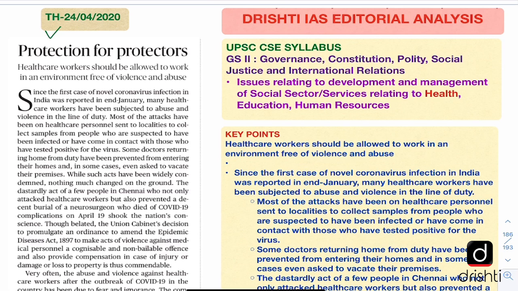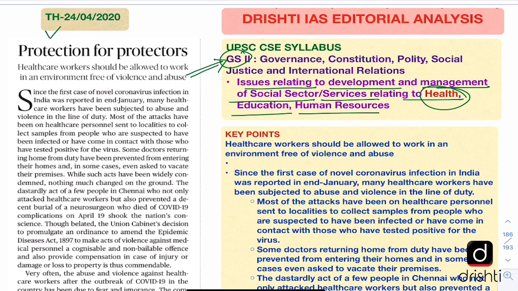Now let us look at its linkage with the UPSC syllabus. So it links directly with GS Paper 2, where we have issues relating to development and management of social sector services relating to health, education, human resources. So there it links with the health sector.